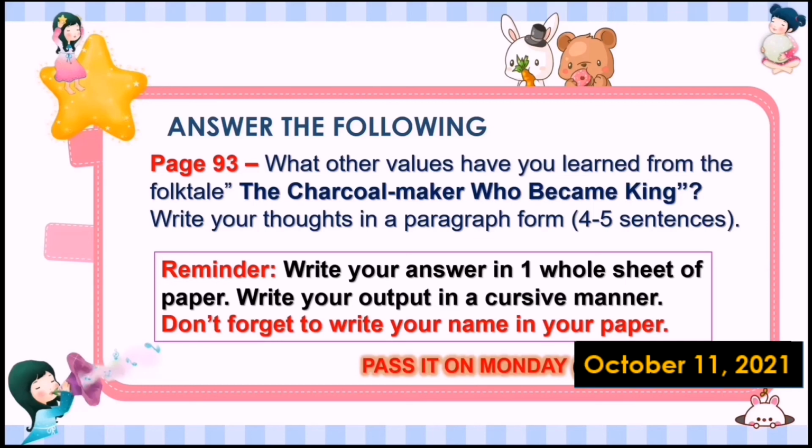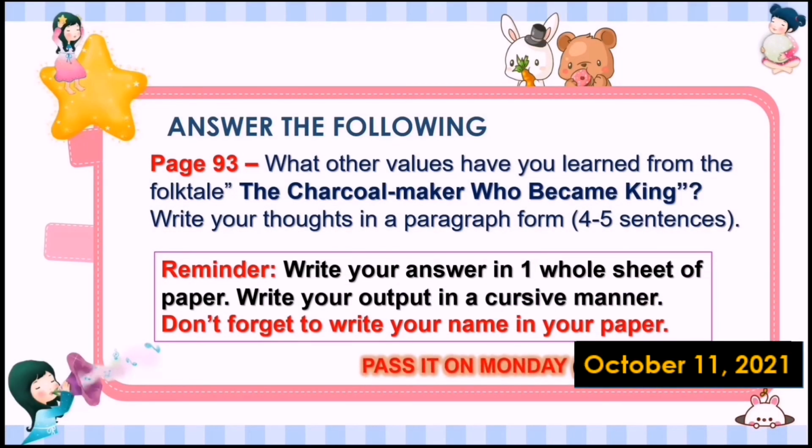So you are going to write your activity on one whole sheet of paper. So you are going to write your output in a cursive manner. And class, don't forget to write your name on your paper, okay?